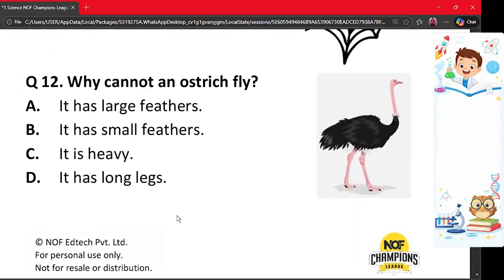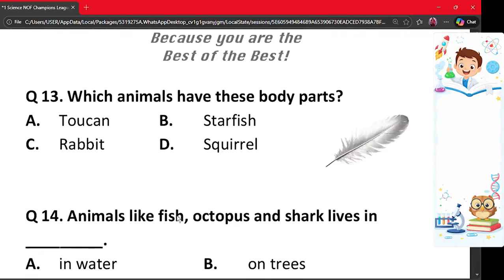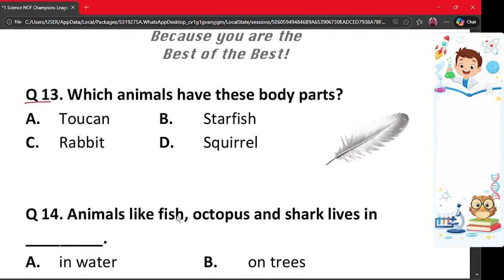Next question is question number 12. Why cannot an ostrich fly? A. It has large feathers. B. It has small feathers. C. It is heavy. And D. It has long legs. The correct answer is option C. Ostriches are very heavy birds. Because of their heavy body weight, they cannot fly like other birds. Hence, option C is the correct option. It is heavy.